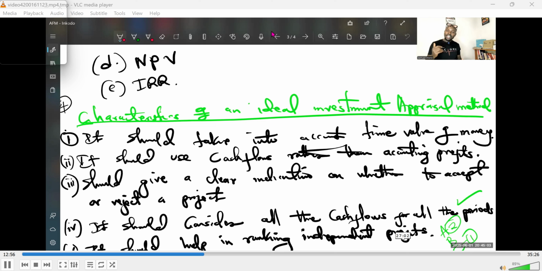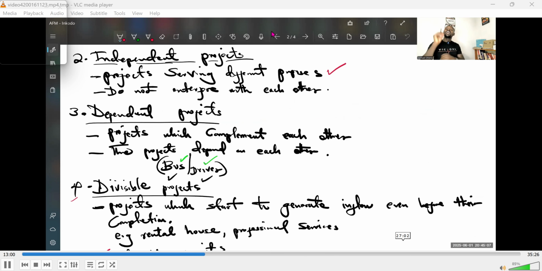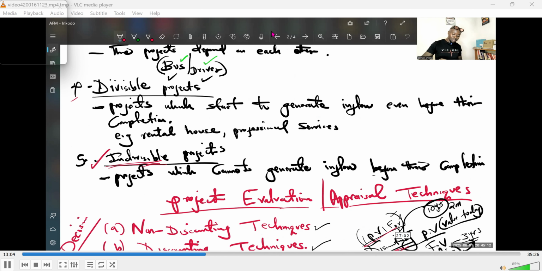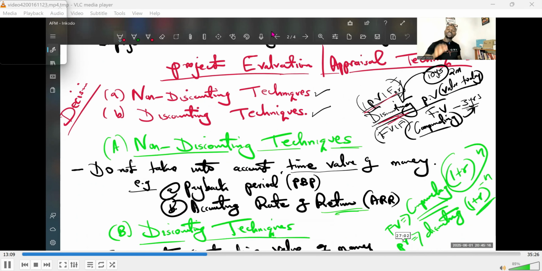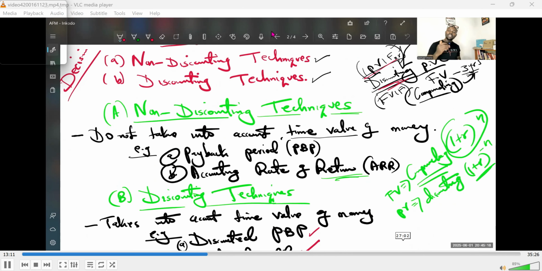Now, discounting techniques. One of the discounting techniques I would want us to look at is discounted payback period. When you talk about discounted payback period, what do we mean? We are still talking about payback period, but now the cash flows we are using to gauge the point at which we are going to recover our investment are discounted cash flows. We don't use the cash flows plainly the way they are given. We are now discounting them further. Whenever you discount, you are going to take care of the effect of time. Time value of money is being taken care of at that point.